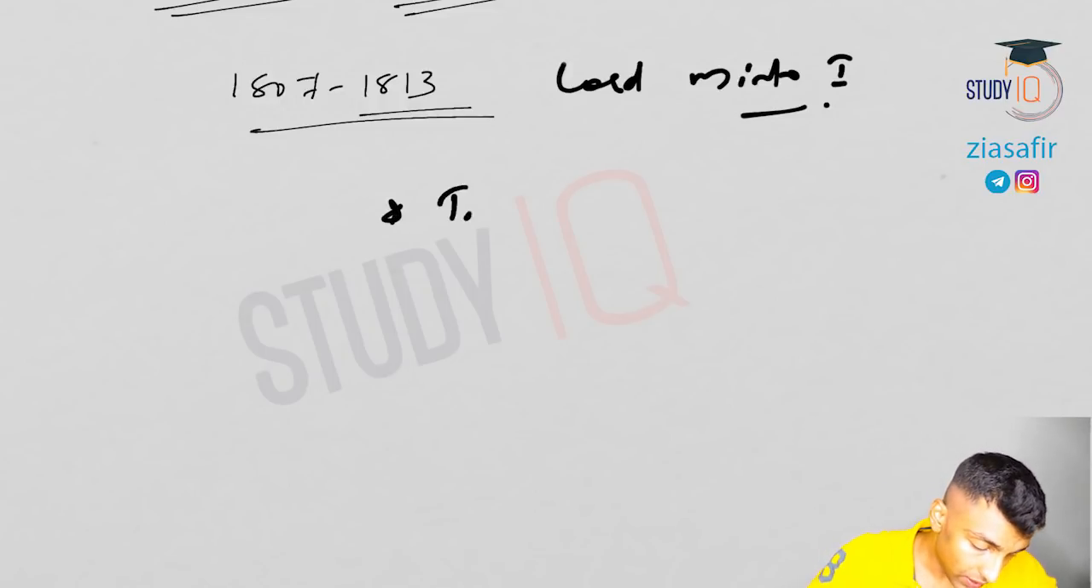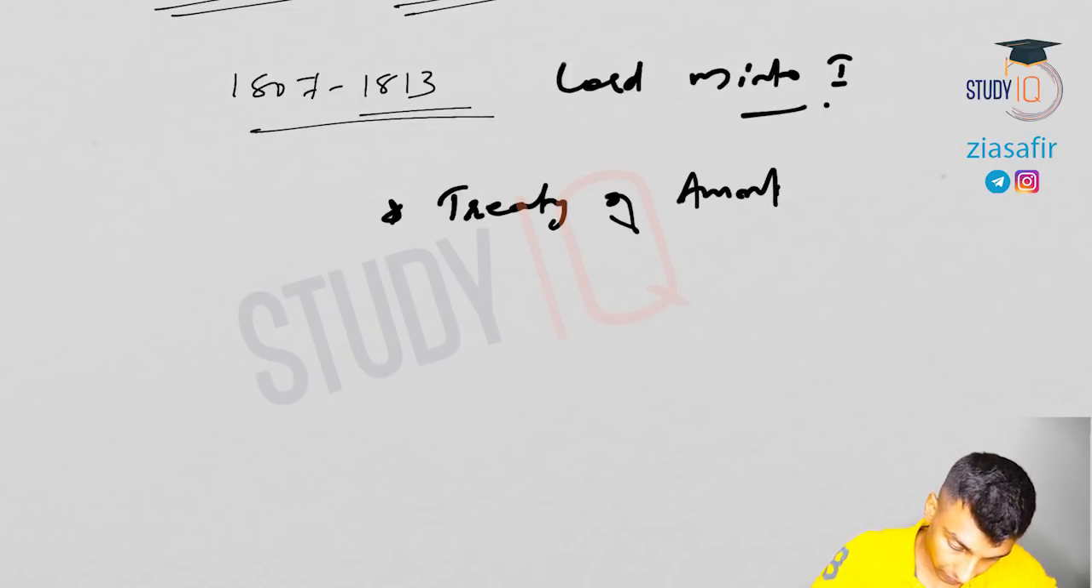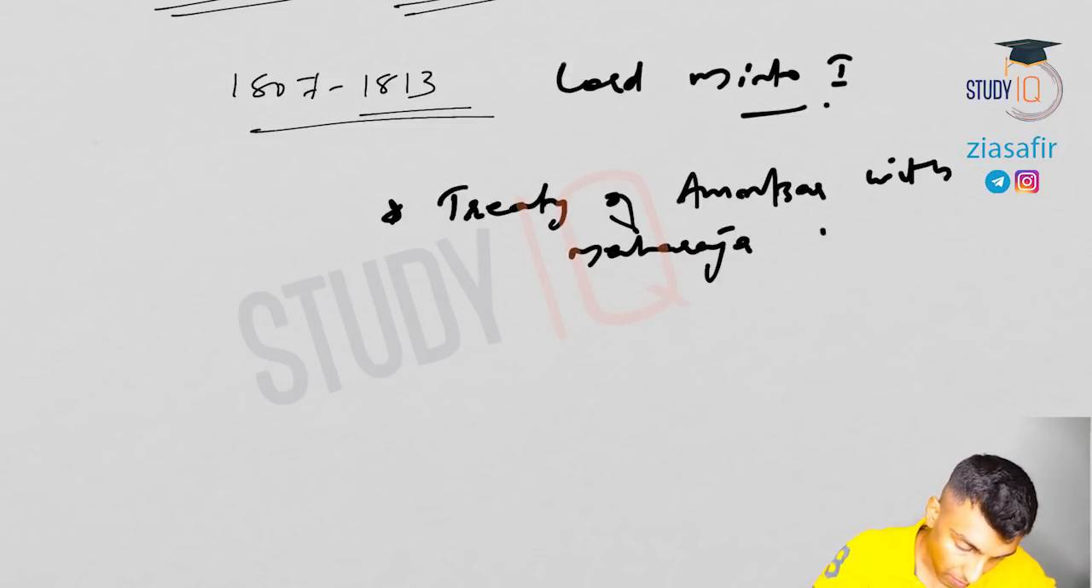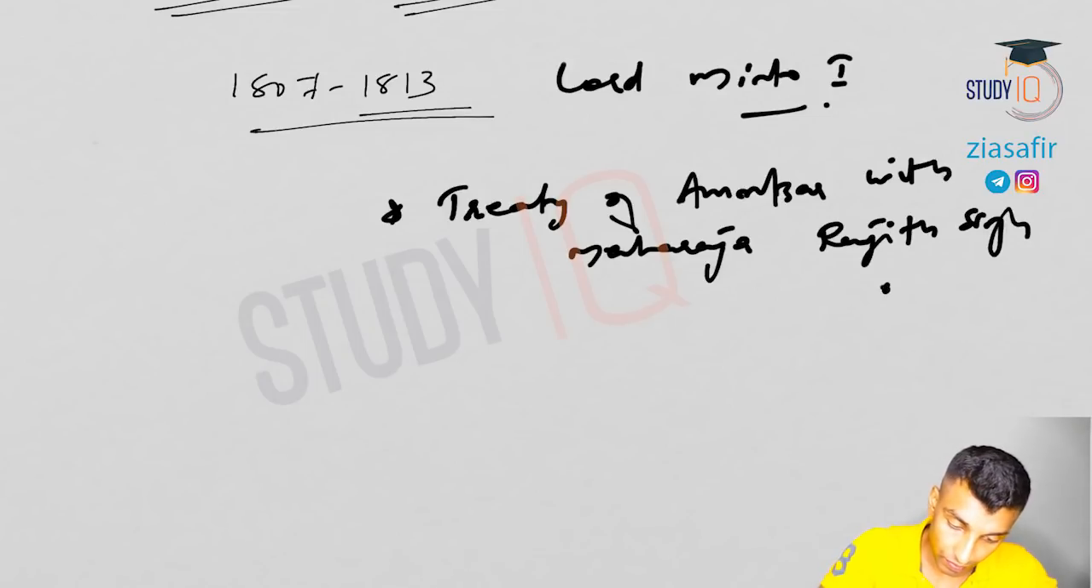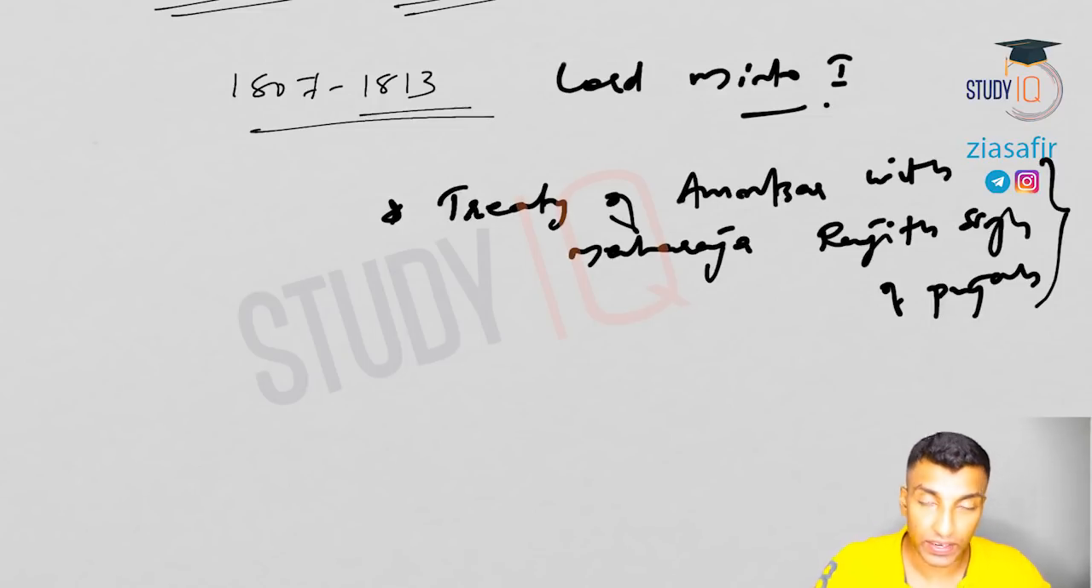So the first one, the Treaty of Amritsar with Maharaja Ranjit Singh of Punjab. See, this I will discuss separately later when we discuss the wars. Okay, wars I will cover separately, so this in detail I will discuss later.